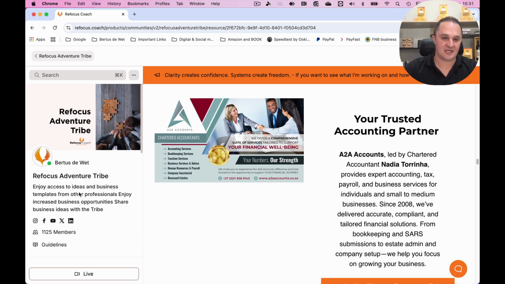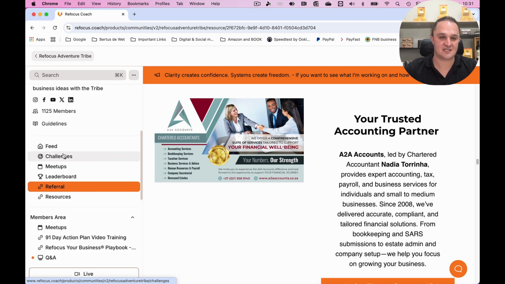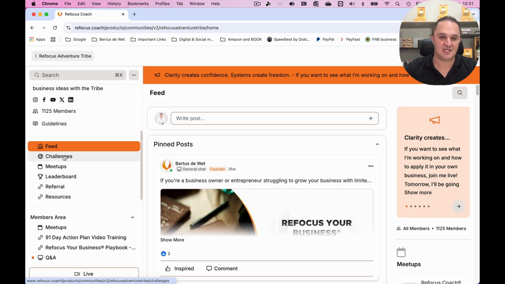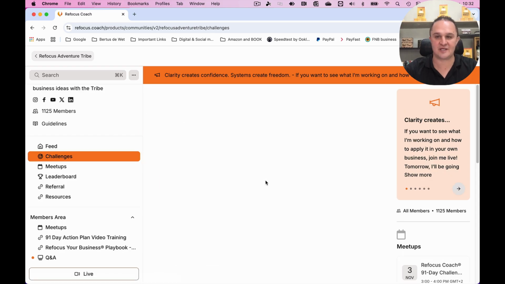So you can go through all of these people and see what you actually need. All right, so here on the left, if you scroll down a little bit, you'll see there's over 1,000 members here. There's some guidelines on how to use the platform. And here's the feed. This is kind of like your Facebook, so you can click there and you can see what's going on. You can also post there. There's challenges that you can join. So let's go to the challenges quickly.